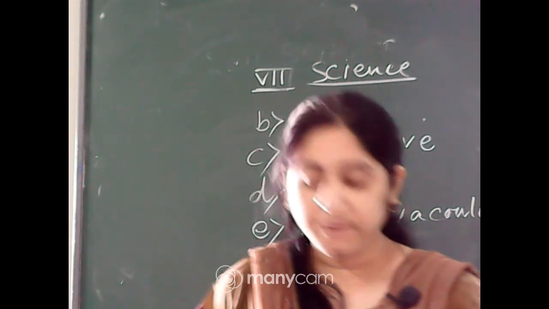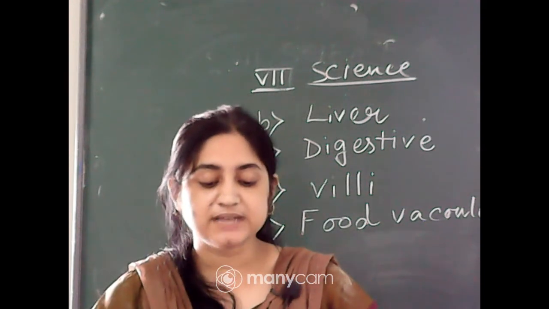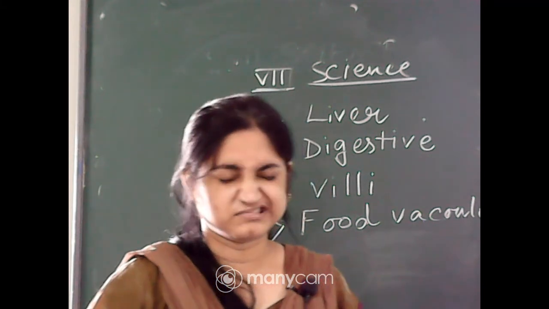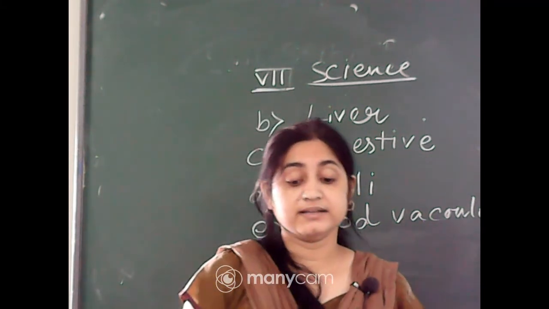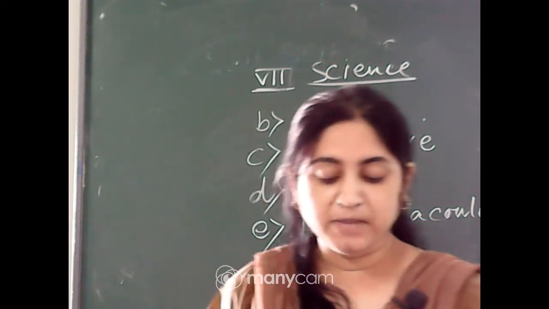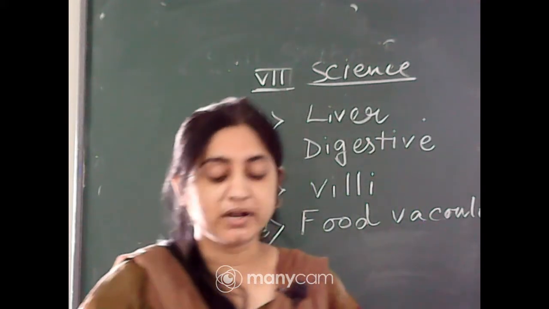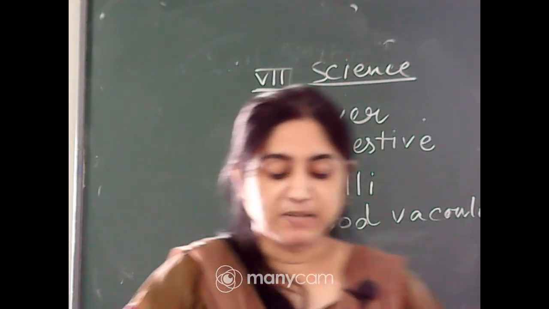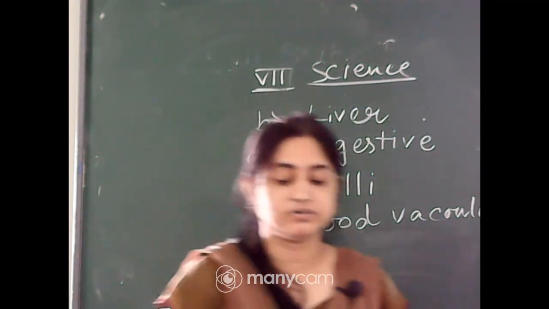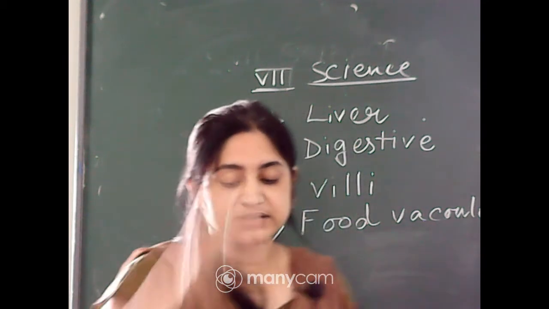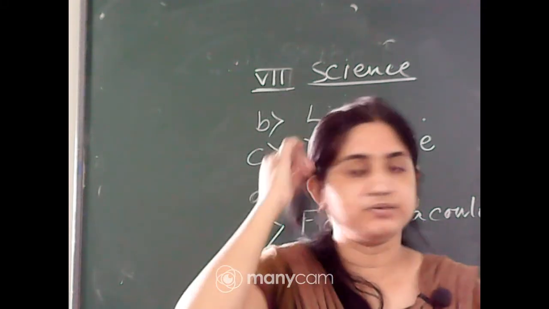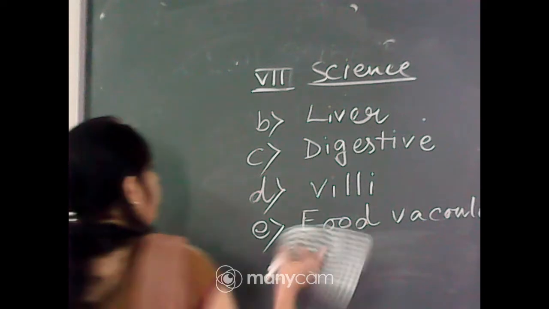Okay, so I repeat the answers. Number 1, the main steps of nutrition in humans are ingestion, digestion, absorption, assimilation and egestion. Number B, the largest gland in the human body is liver. Number C, the stomach releases hydrochloric acid and digestive juices which act on the food. The inner wall of the small intestine has many finger-like outgrowths called villi, and amoeba digests food in the food vacuole. Okay, so we have completed that part.